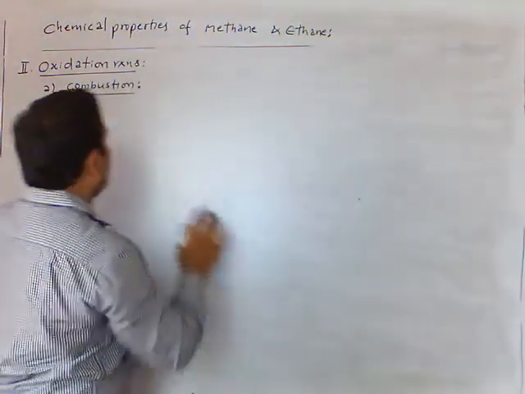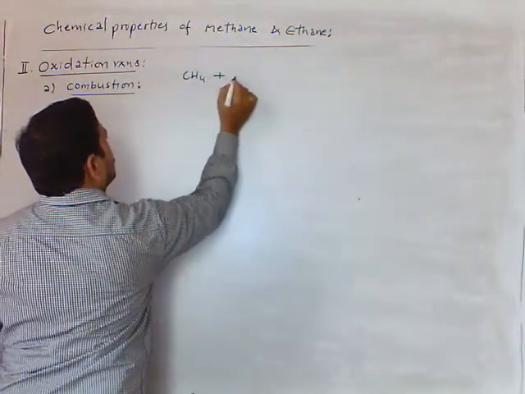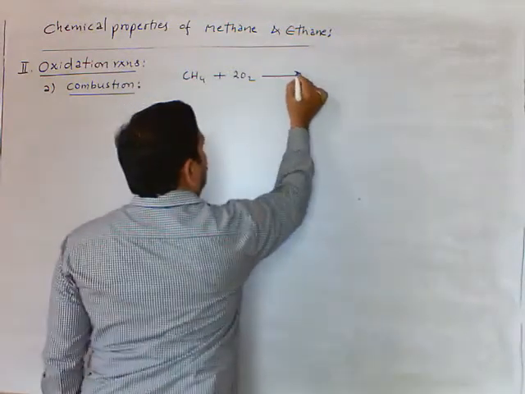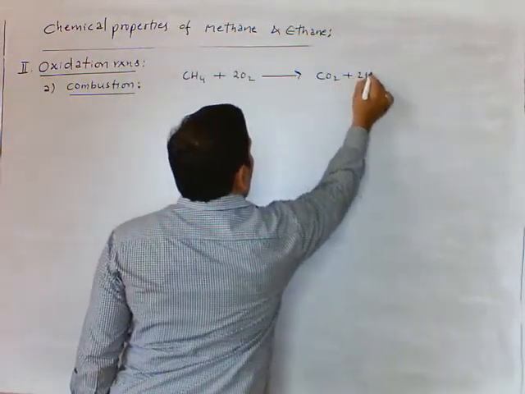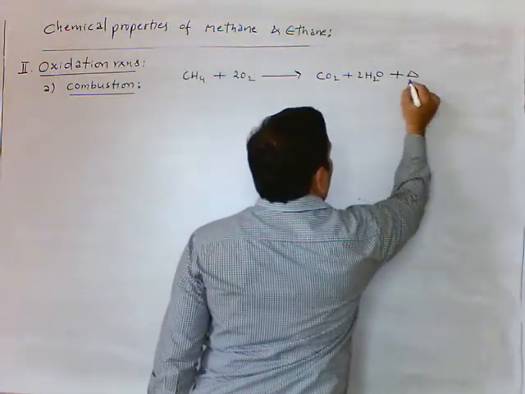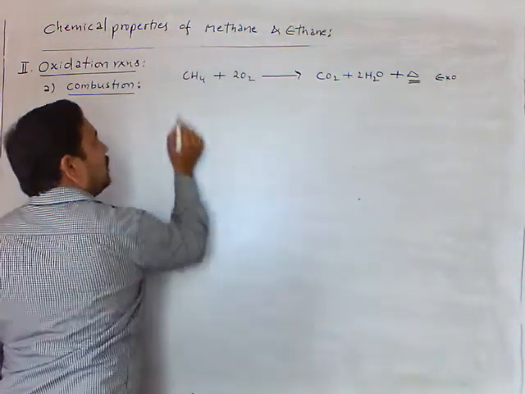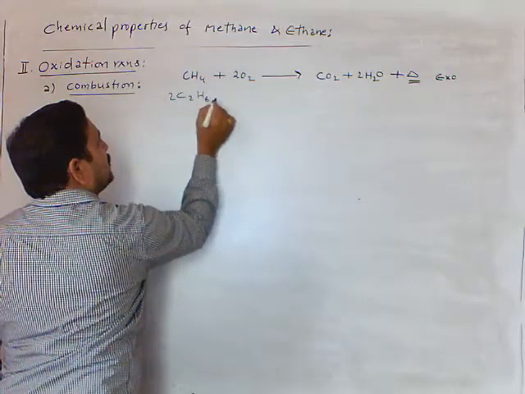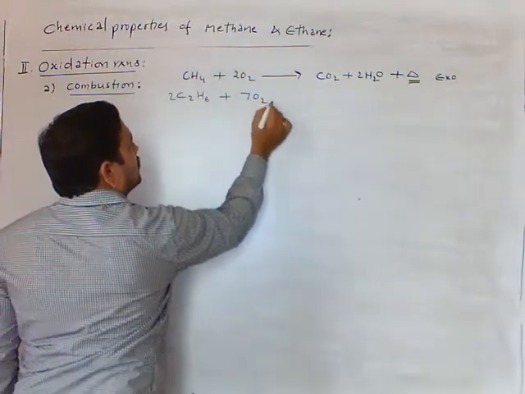See, I am taking first methane plus 2O2 gives rise to CO2 plus 2H2O, and some heat energy also released. Heat released means exothermic reaction. Now I am taking C2H6 ethane and 7 moles of oxygen.